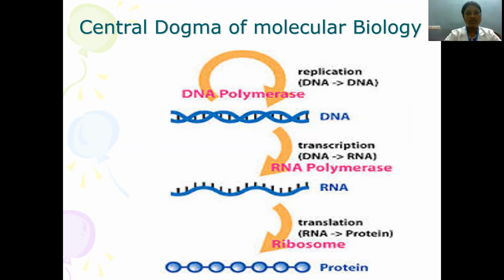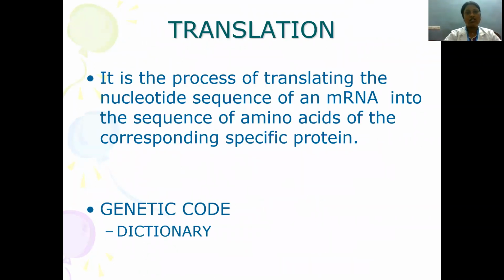After transcription, the message has been transcribed onto RNA. And from the RNA, the message will be transferred into the protein by way of a process called translation. And we finally get the ultimate desired protein to bring about the various cellular effects which are desired. So what is translation? It is the process of translating the nucleotide sequence of an mRNA, or messenger RNA, into the sequence of amino acids of the corresponding specific protein.